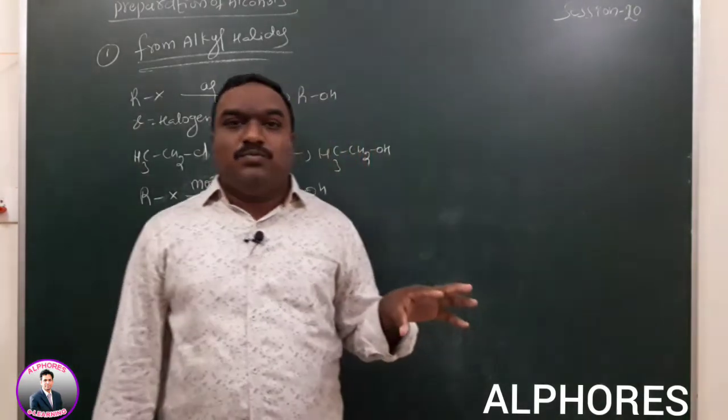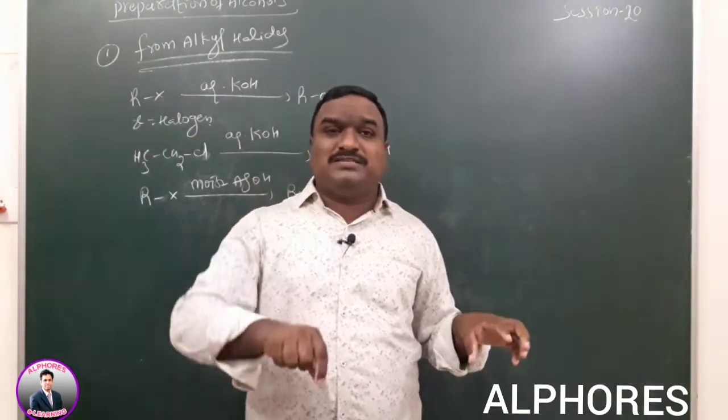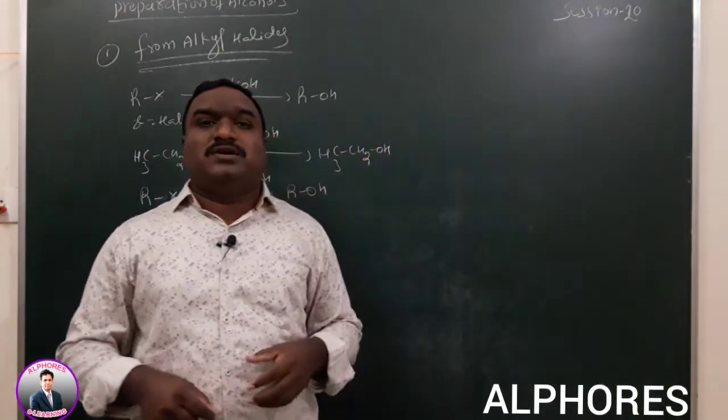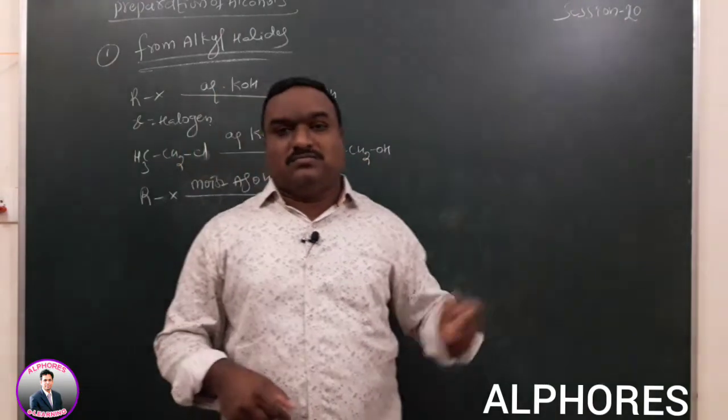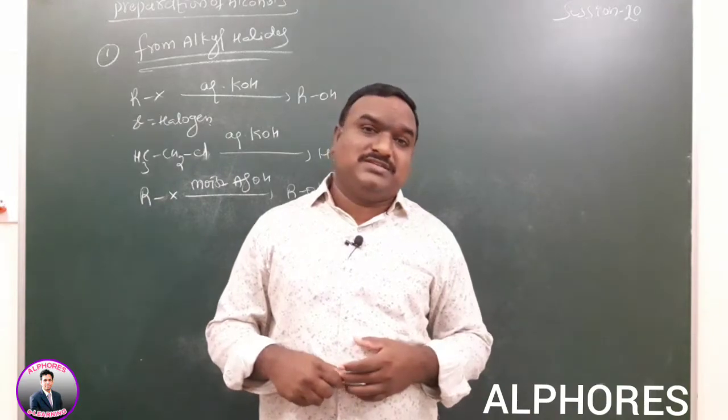Why? Because with more substituted alkyl halides, if you want to replace that X, you will get a minor product, an alkene.